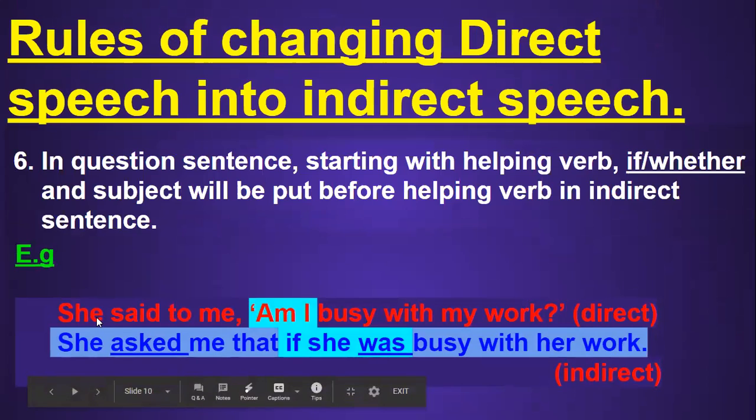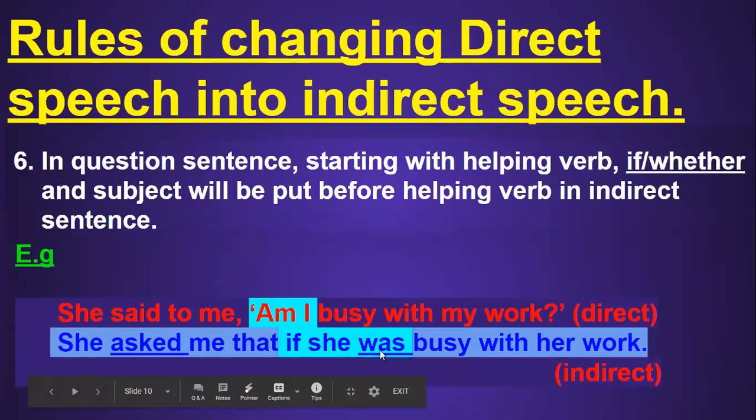Look here, the direct sentence is a question sentence where it is written, she said to me, am I busy with my work? So this is clearly a question sentence starting with a helping verb. So if a question sentence starts with a helping verb in direct speech, then when we change this kind of sentence into indirect sentence, what will happen? We will put if before the helping verb in indirect sentence, and the subject I, which has changed into she, will come before the helping verb.